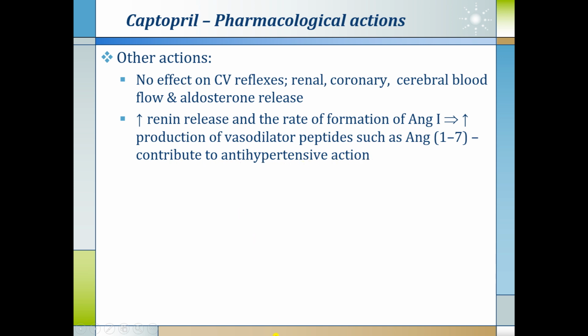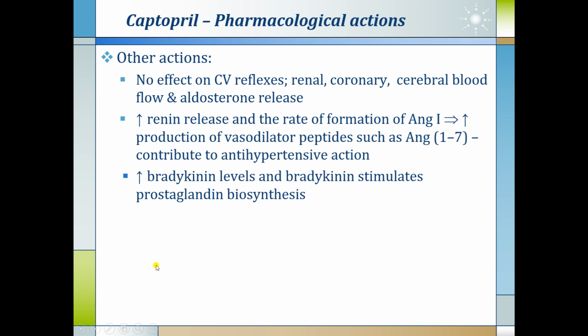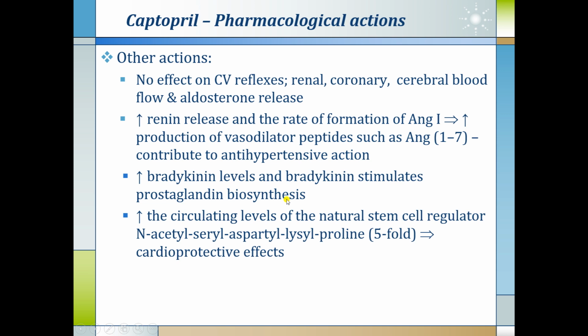Here we are inhibiting the ACE enzyme, so angiotensin 1 is not converted into angiotensin 2. That is fine, but what happens to angiotensin 1? It is converted into some other substance. So this angiotensin 1 is converted into the angiotensin 1-7 peptide, and this peptide is also helpful for the antihypertensive action. There is an increased bradykinin level, and bradykinin stimulates prostaglandin biosynthesis. There is also a 5-fold increase in the circulating level of the natural stem cell regulator N-acetyl-seryl-aspartyl-lysyl-proline, and it also has a cardioprotective action.